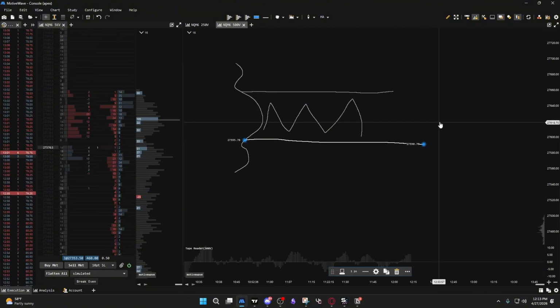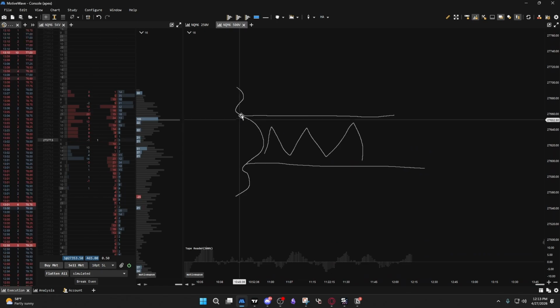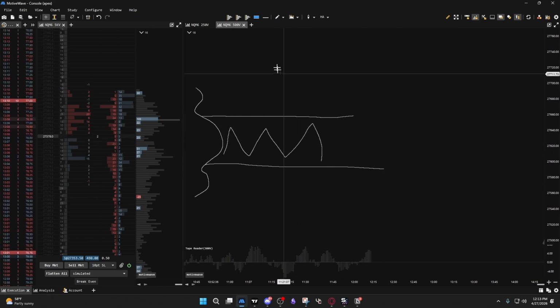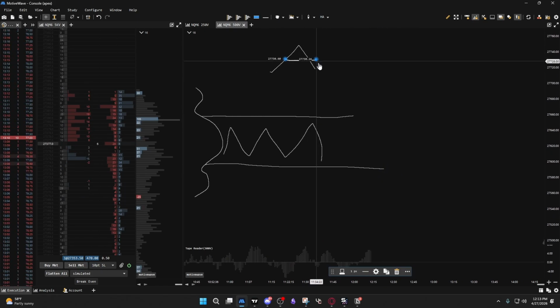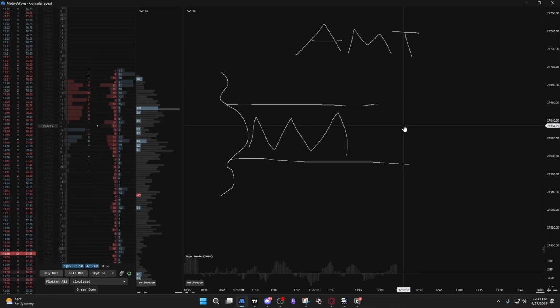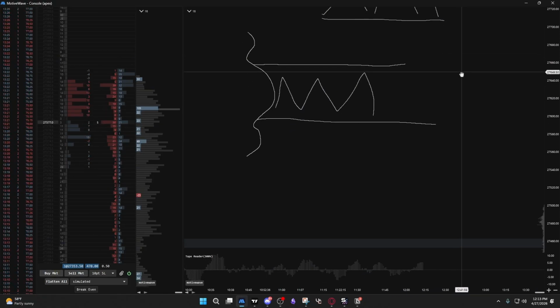So we have a balance, right? This is our balance. This is the range that we're balancing in. AMT moves from balance to balance. So let's say we break out of this balance lower.